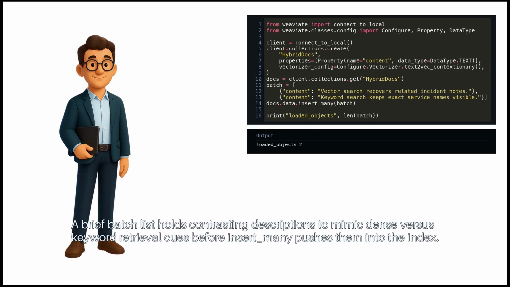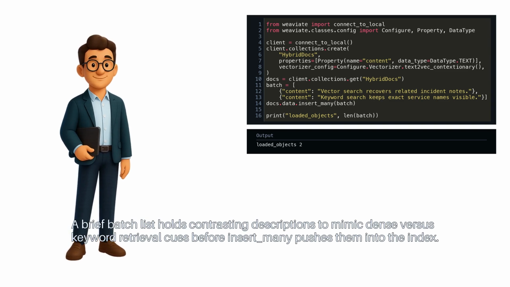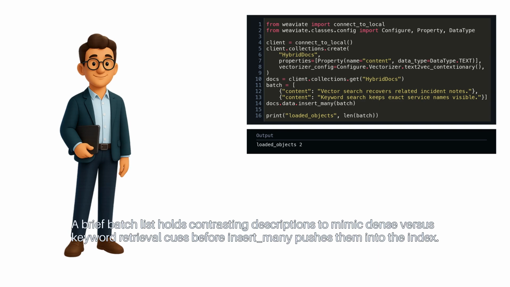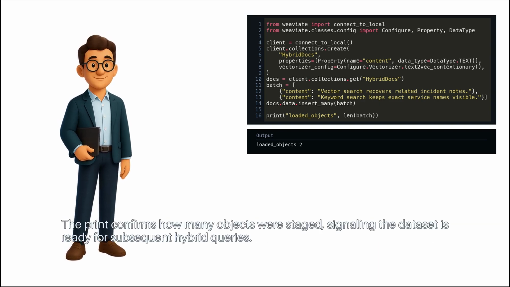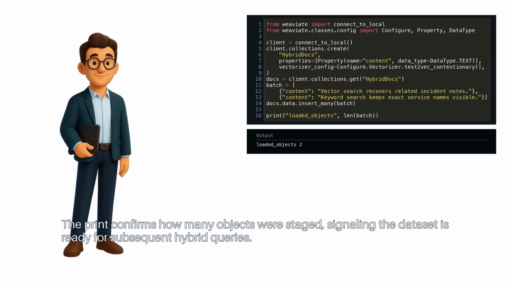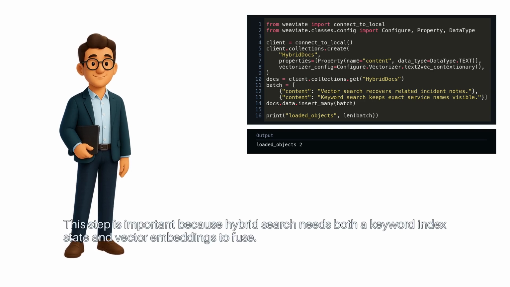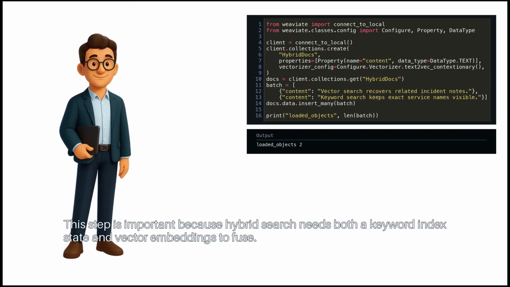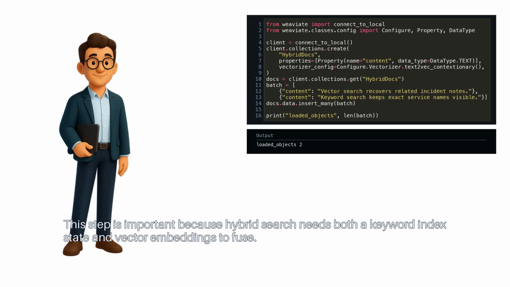A brief batch list holds contrasting descriptions to mimic dense versus keyword retrieval queues before insert many pushes them into the index. The print confirms how many objects were staged, signaling the dataset is ready for subsequent hybrid queries. This step is important because hybrid search needs both a keyword index state and vector embeddings to fuse.